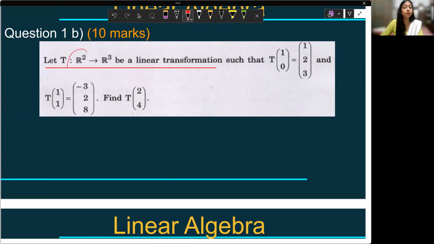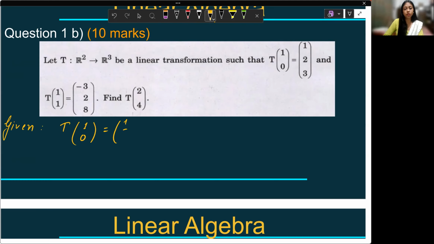Let T be a linear transformation from R2 to R3, such that T of (1, 0) is (1, 2, 3), and T of (1, 1) is given. So you have to find the linear transformation of (2, 4). So see, what is given to us? Given is the transformation on two elements: (1, 0) is (1, 2, 3).